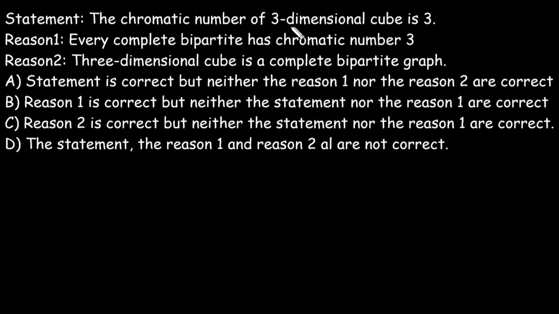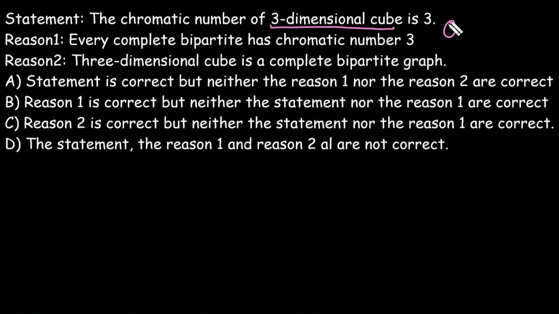The chromatic number of a three-dimensional cube is 3, and we have two reasons, reason 1 and reason 2. We need to identify whether the statement is correct and whether reason 1 or reason 2 is correct. Let's identify what the statement is. As per this, we need to find the chromatic number of the three-dimensional cube.